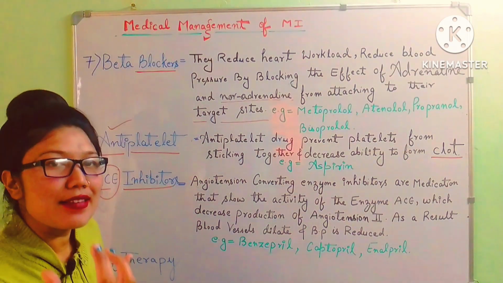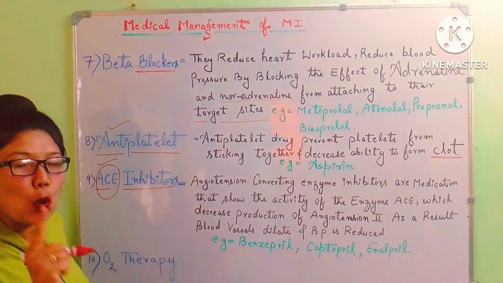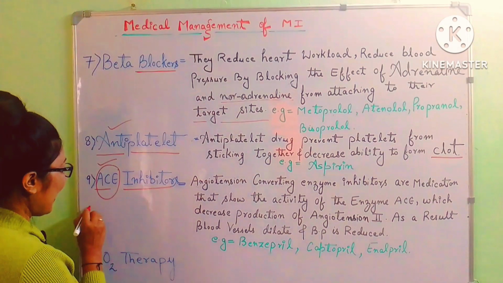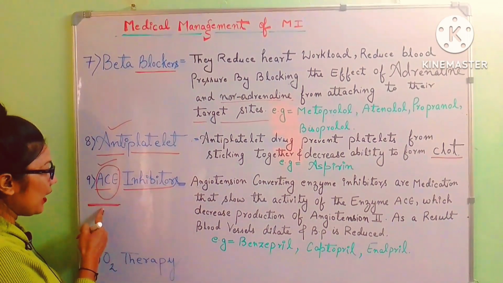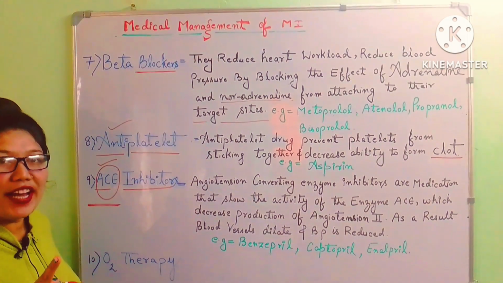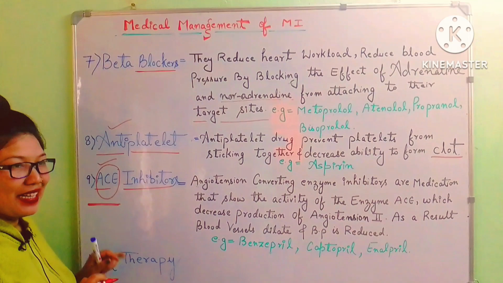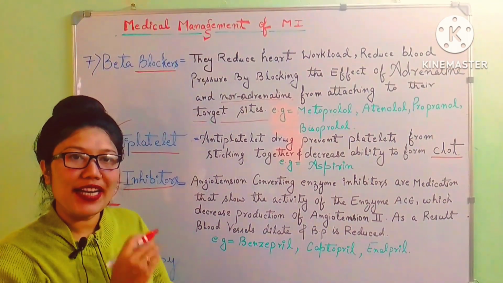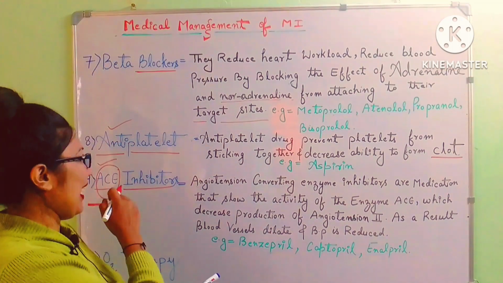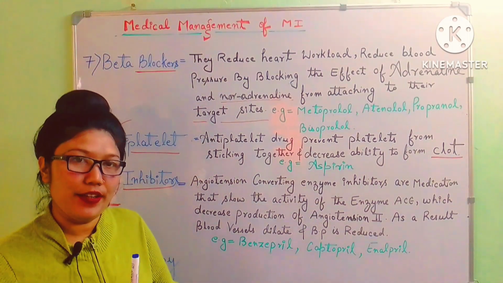Then from the lungs, an enzyme is released which is known as ACE. The main role is played by this ACE enzyme. That's why we are inhibiting it. This ACE enzyme will convert angiotensin first into angiotensin second.